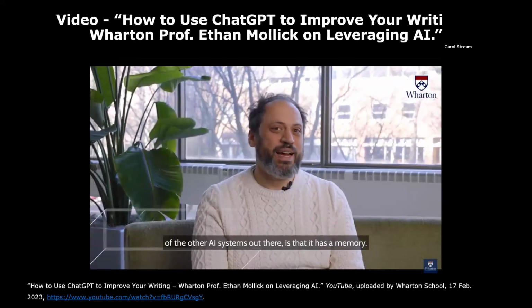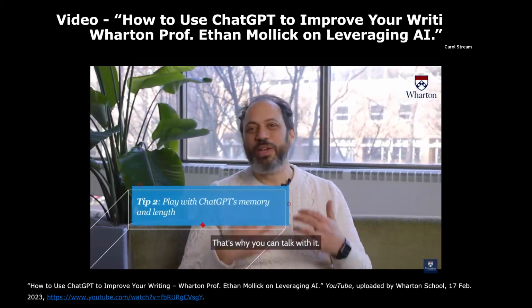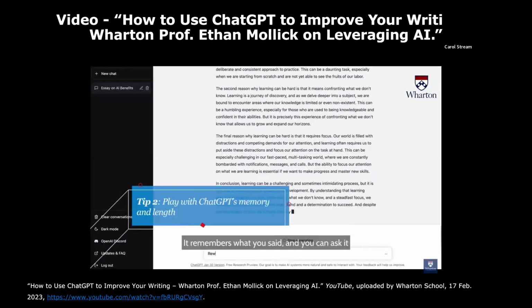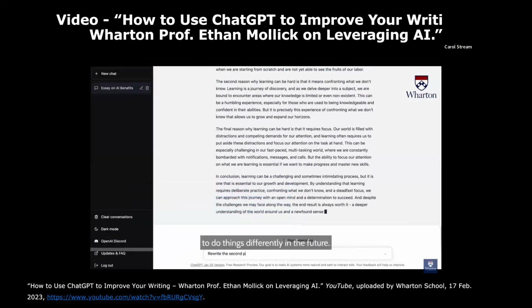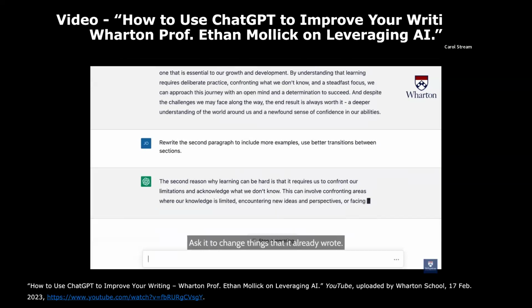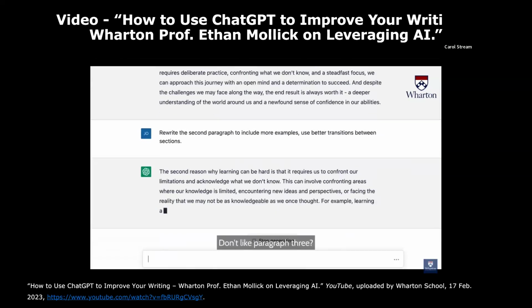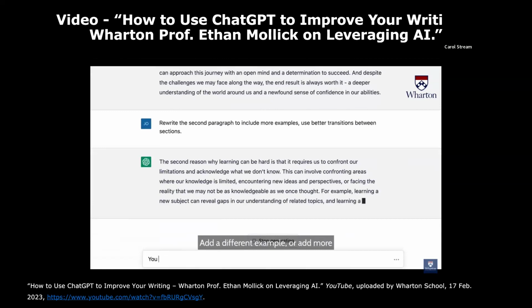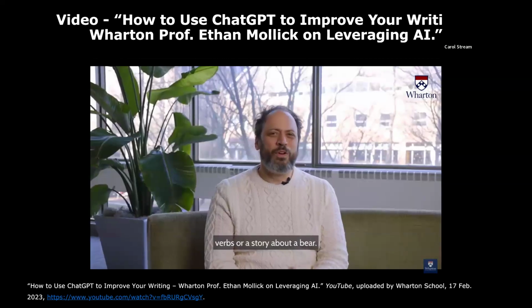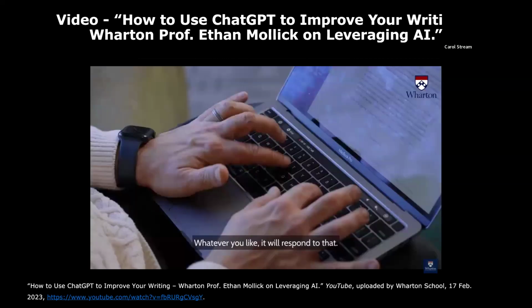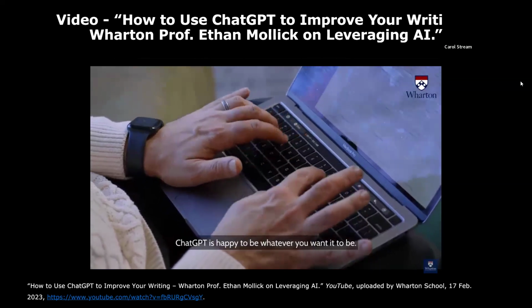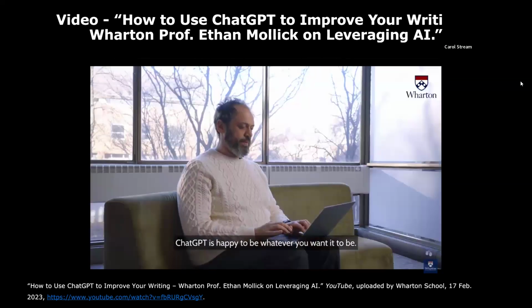What makes ChatGPT different than all of the other AI systems out there is it has a memory. That's why you can talk with it. Right? It remembers what you said, and you can ask it to do things differently in the future. So play with that memory. Ask it to change things that you already wrote. Don't like paragraph 3? Ask it to make it more interesting. Add a different example, or add more verbs, or a story about a bear. Whatever you like, it will respond to that. ChatGPT is happy to be wherever you want it to be.